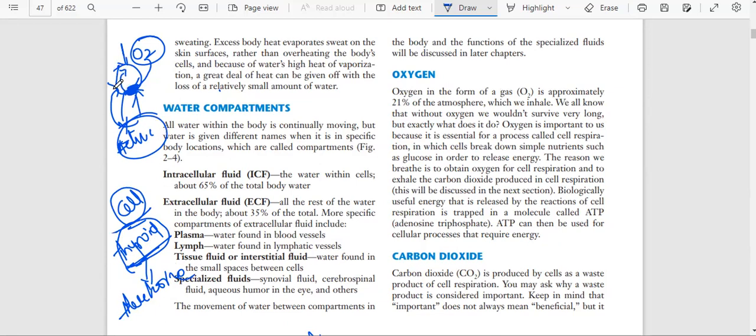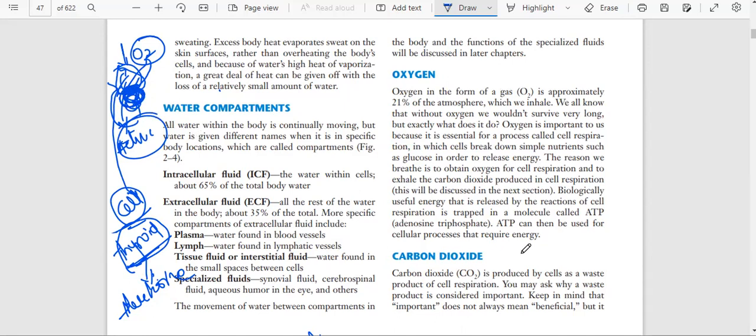Because the cell has stored energy, and with the help of oxygen, its work begins. If oxygen is not present, how will this stored energy convert into action mode?